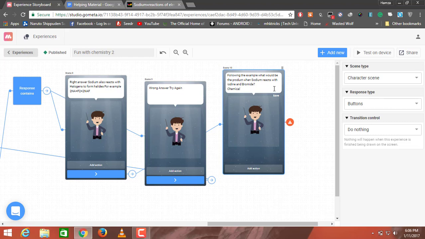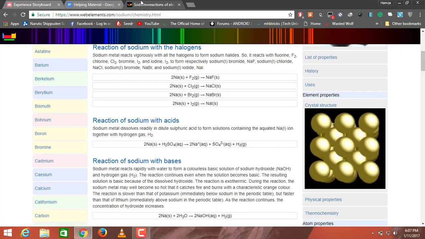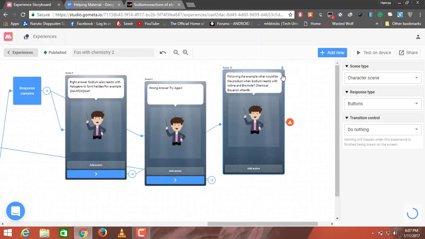Chemical equation. The chemical equation will be 4Na plus Br2.